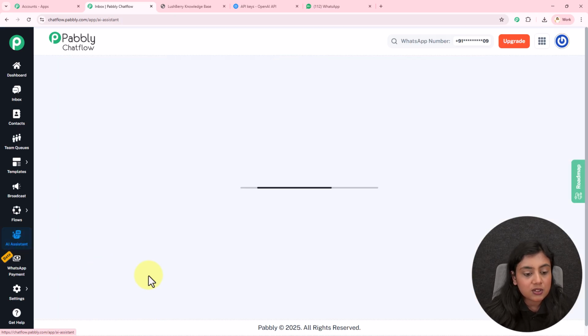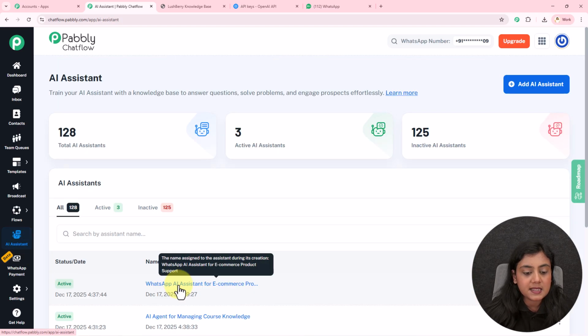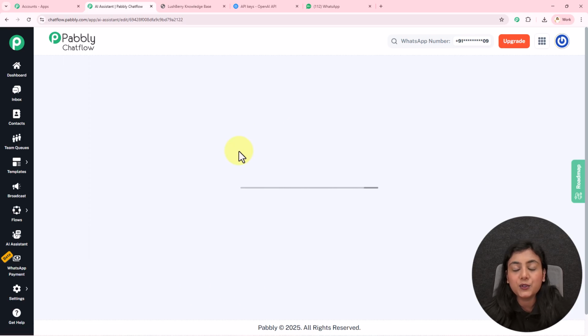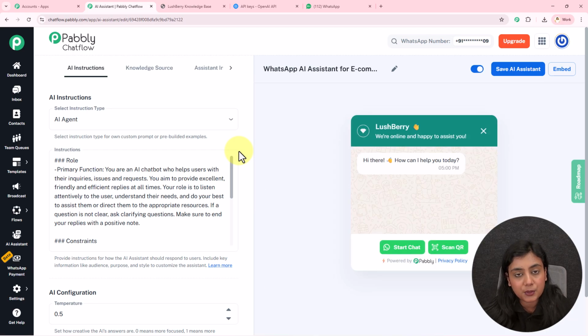Okay, so this is how you create this amazing AI assistant with the help of Pabbly Chatflow, that too without the need of any coding and programming skills.